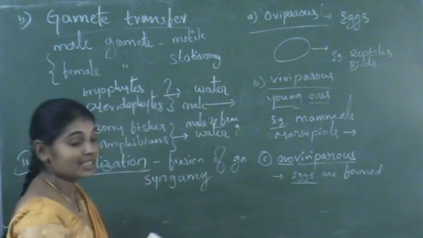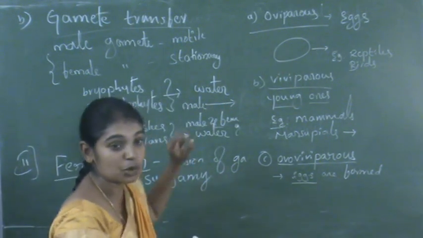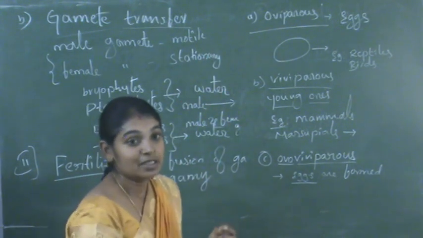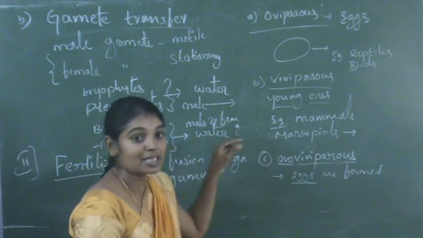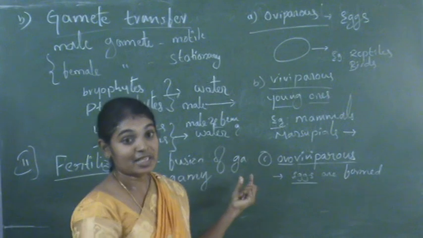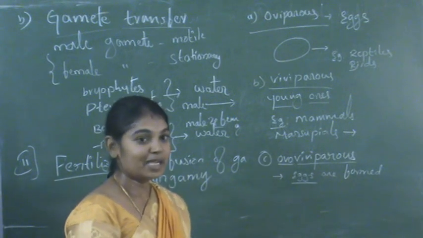So this is the fertilization process. Fertilization is of two types, external and internal. In external fertilization, fusion of gametes takes place outside the body. In internal fertilization, fusion of gametes takes place inside the female body.